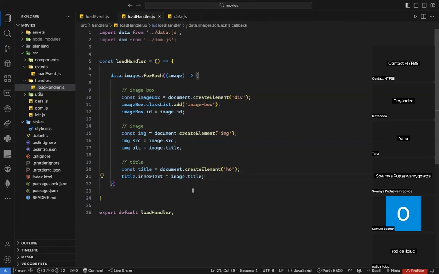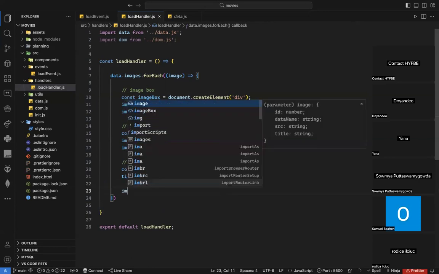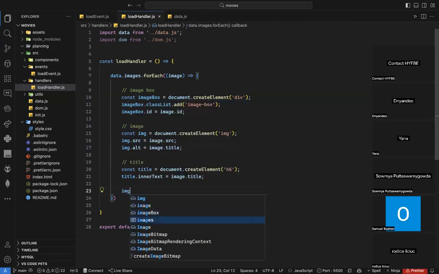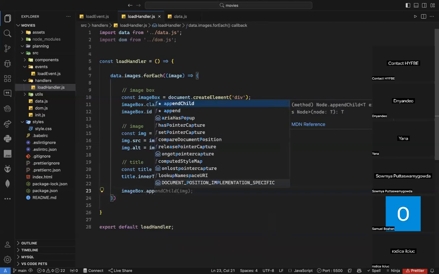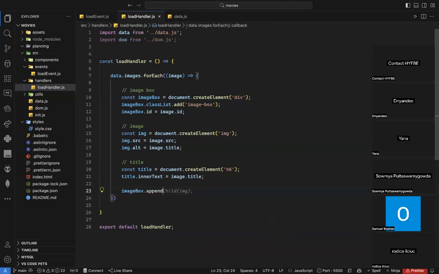After I created my elements, the image and title, I need to append both of them to the image box. In order to do so, I can just say imageBox dot append, or appendChild. Yeah, append, because I can append multiple children. Here I have two, so I'm appending first the image and then the title.